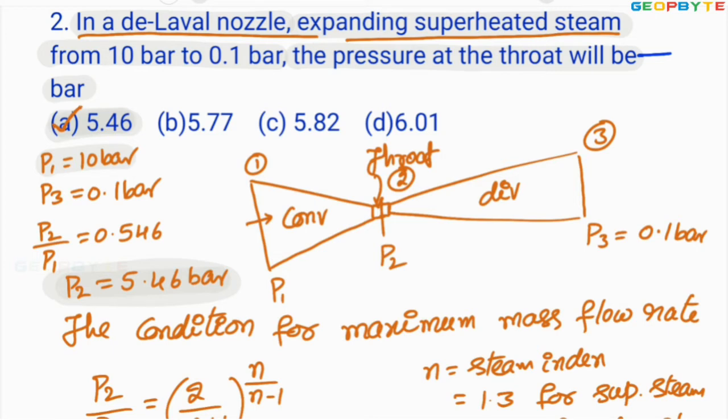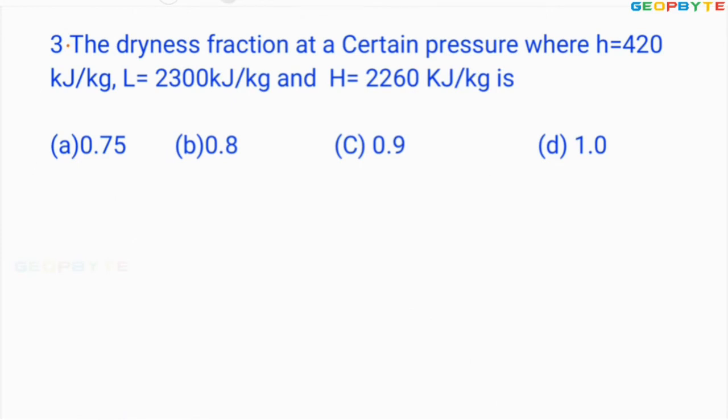Let us take another problem. Look at the next problem. The drainage fraction at a certain pressure where h equal to 420 kilojoules per kg, L equal to 2300 kilojoules per kg, and capital H equal to 2260 kilojoules per kg is. You are asked to find the drainage fraction of the steam.